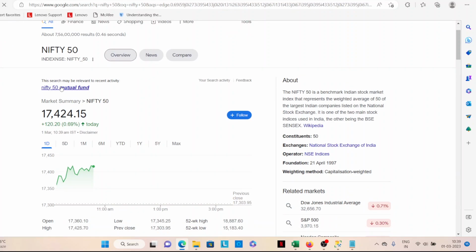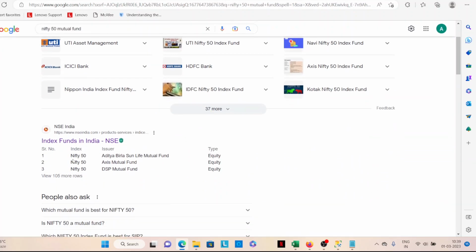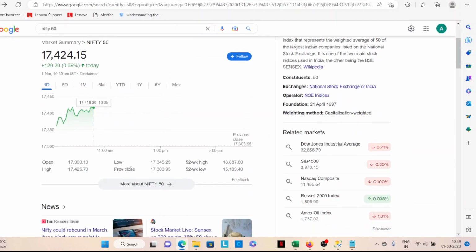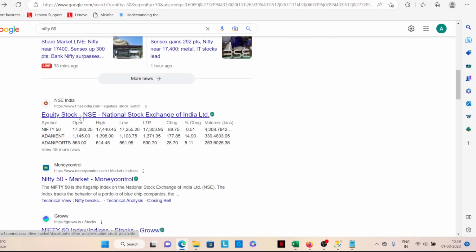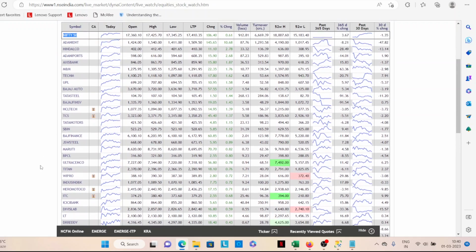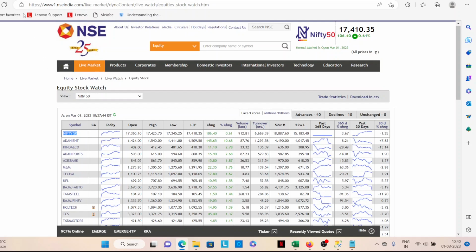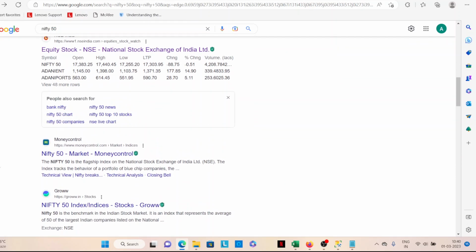So Nifty 50 mutual fund. You see, these are all coming, but we don't have to get into that. Just getting back to that. This is Nifty 50. There's already a composition of certain stock. This is equity stock, right? Nifty 50. So the index already has it. Whatever there is, a 50 stock composition by the exchange itself, so they don't have to do that. I mean, who? Mutual fund. They just replicate it as it is. And that's called an index fund. So yeah, they don't have to select a stock, right?